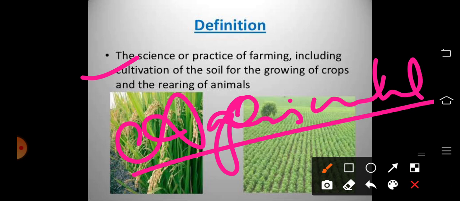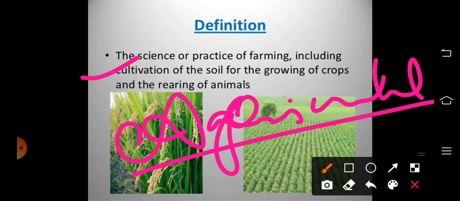So farming or agriculture includes raising different types of food crops. Not only food crops, there are some other crops like fiber crops, for example jute, cotton, silk, all these things. Then other industrial items, that means sugar, all these things come from agriculture.